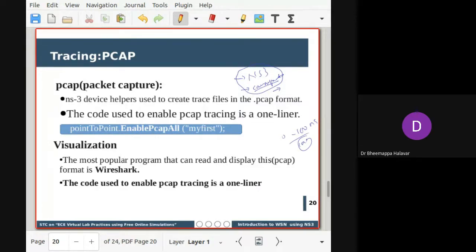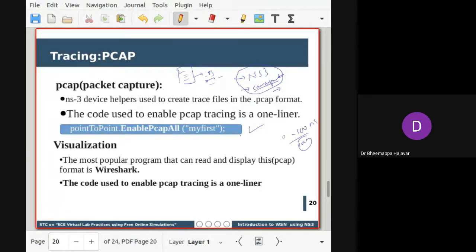For example, in a general simulation, if you have written a script and run the simulation, it will give some set of results: from where to where it went, how many bytes were communicated, and what the time was. But if you want detailed network statistics, then you have to add the packet capture statement. NS3 has helpers, and a helper enables a user to use other sets of features. Node also has a node helper where you can use different functionality other than the basic functionality.